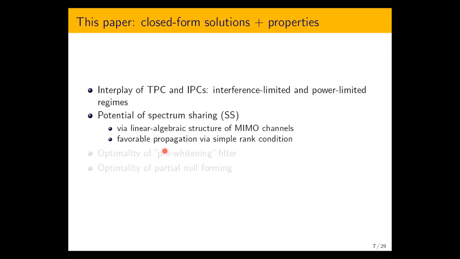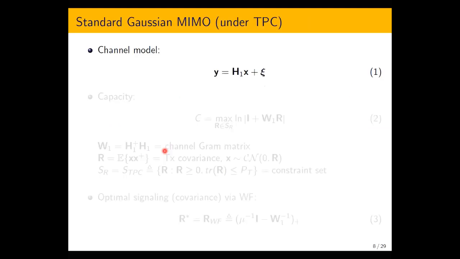We also demonstrate that favorable propagation can be defined via a simple rank condition as an alternative to widely accepted definitions in the area of massive MIMO. We demonstrate that a pre-whitening filter at the transmitter is optimal, and we also demonstrate the optimality of partial null forming in certain cases. We consider the standard Gaussian MIMO channel model with Gaussian noise, H1 is the channel.